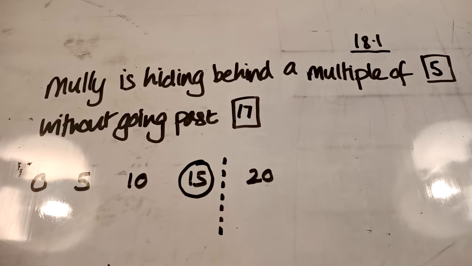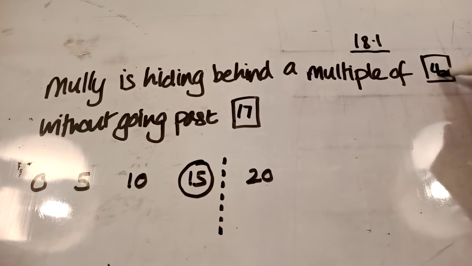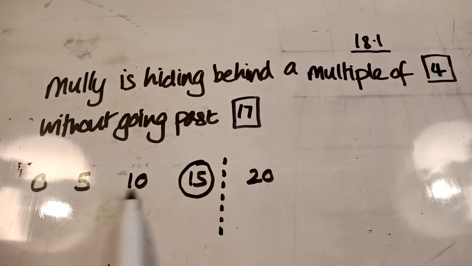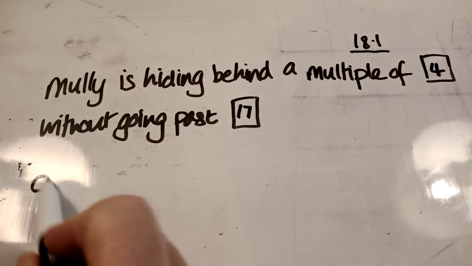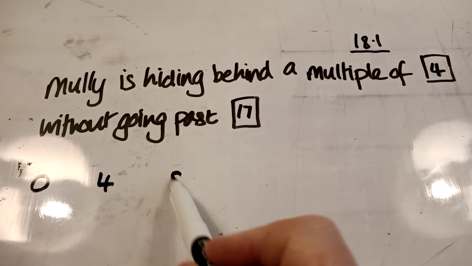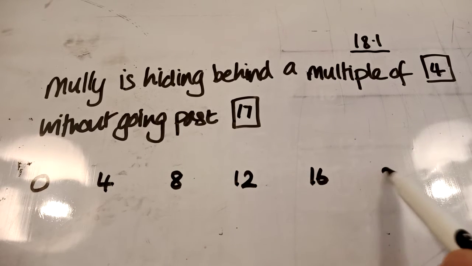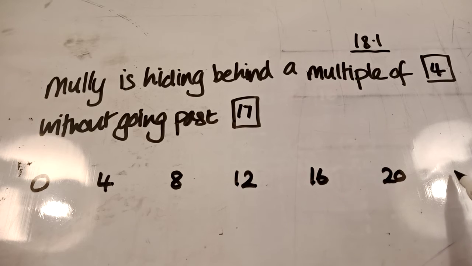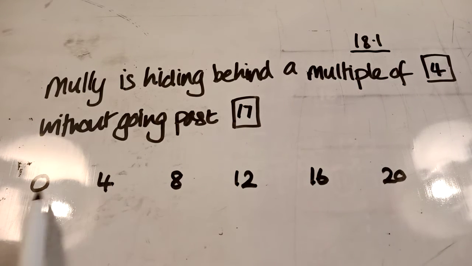Okay. What happens if I said, though, he was hiding behind a multiple of 4? This time I'm not going to be skip counting in 5s. I'm going to be skip counting in 4s. Let's have a look. 0, 4, 8, 12, 16, 20. Do I need to carry on? No, I don't, because we're only going up to 17.